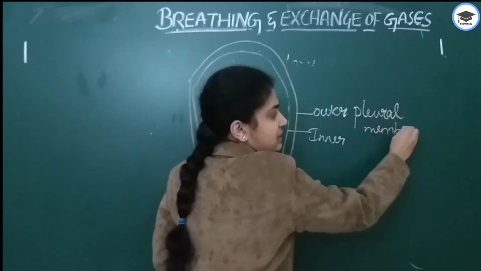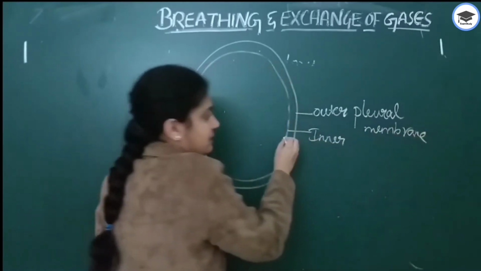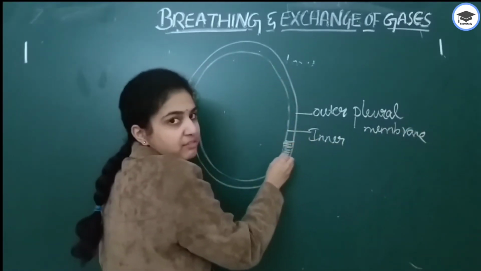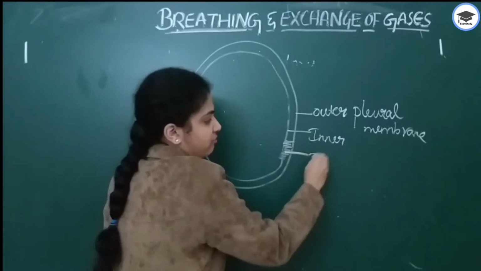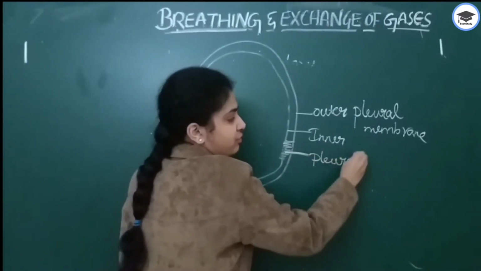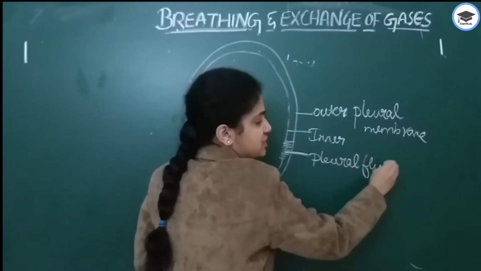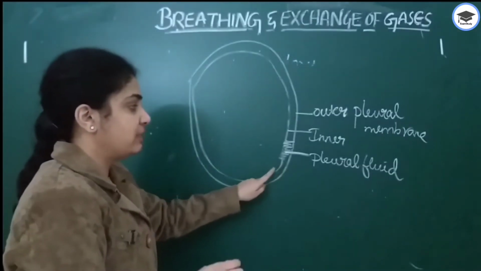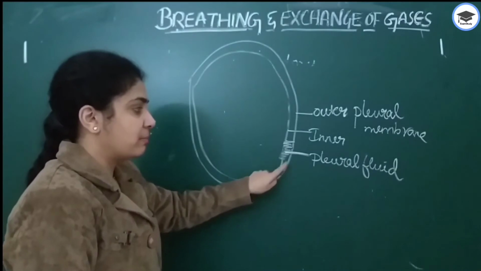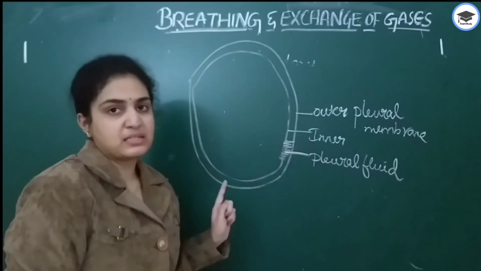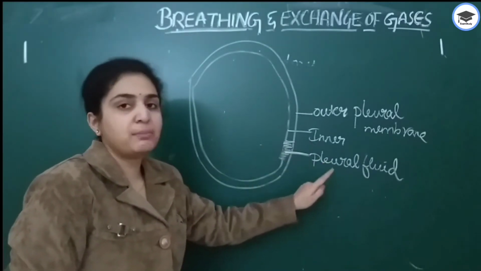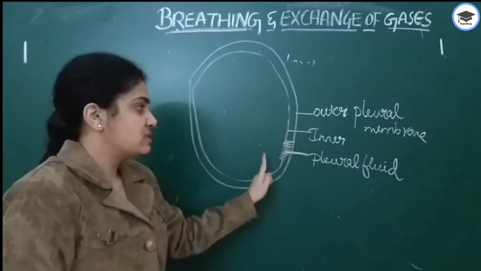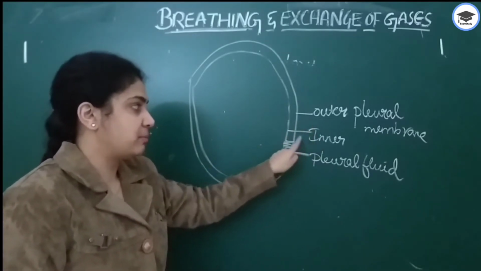In between these two membranes, there is pleural fluid. This pleural fluid reduces the friction between the lungs. So this is outer pleural and this is inner pleural.